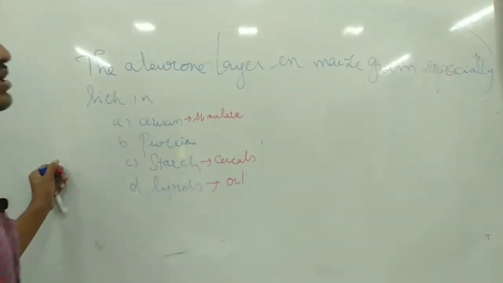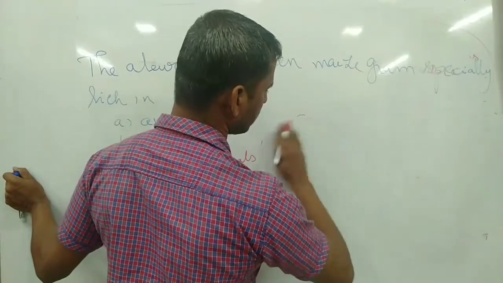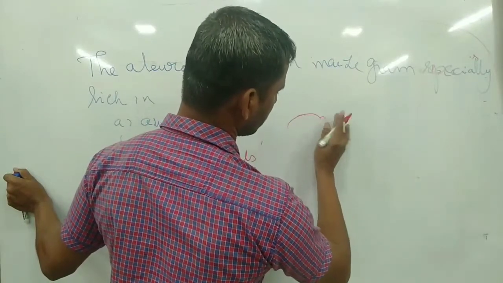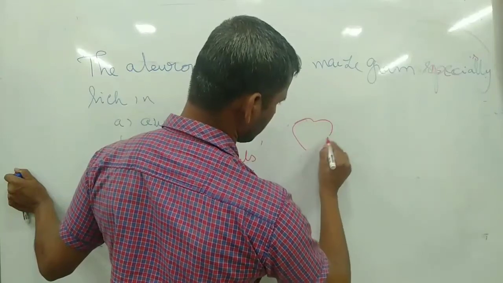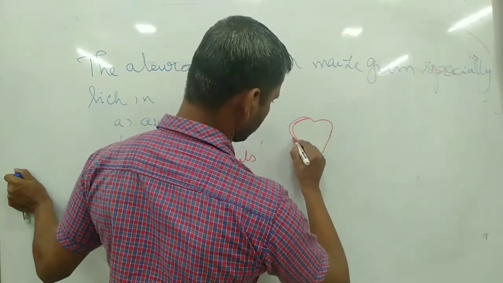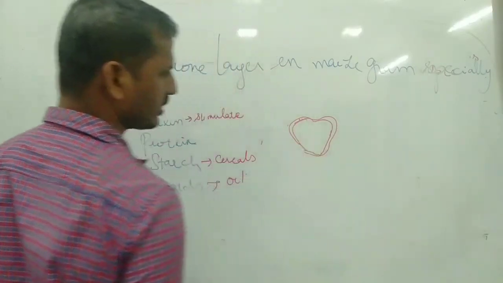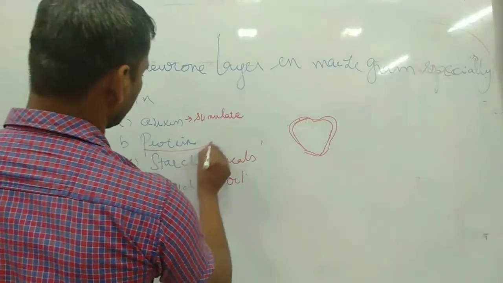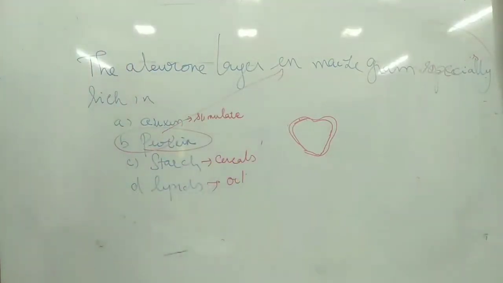So the aleurone layer, suppose this is maize, is covered by protein material, which is present in maize plants. So this material is what the aleurone layer is rich in.